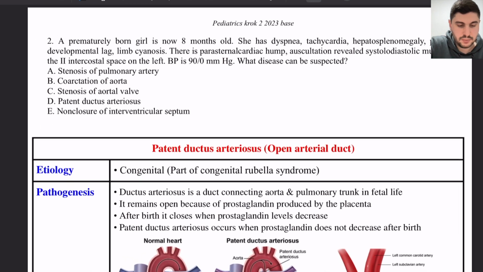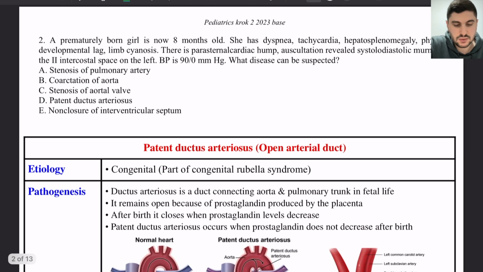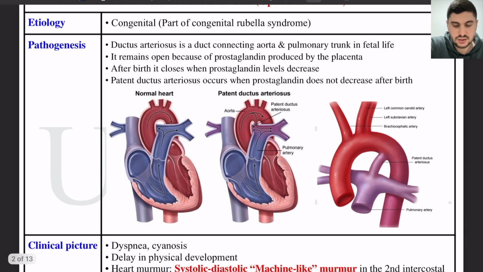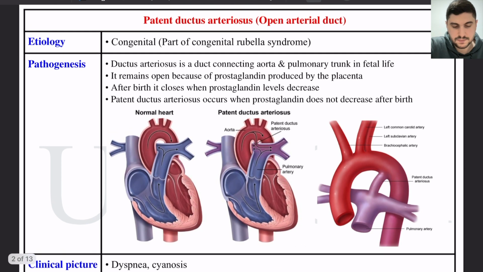Next, we have a prematurely born girl, now 8 months old, and she has dyspnea, tachycardia, hepatosplenomegaly, physical developmental lag, limb cyanosis. There is a parasternal cardiac hump. Auscultation reveals systole-diastolic murmur in the second intercostal space to the left. Blood pressure is 90/0. What disease can be suspected? So the key word here we need is systole-diastolic murmur. This refers to the murmur that is heard in the disease called patent ductus arteriosus.